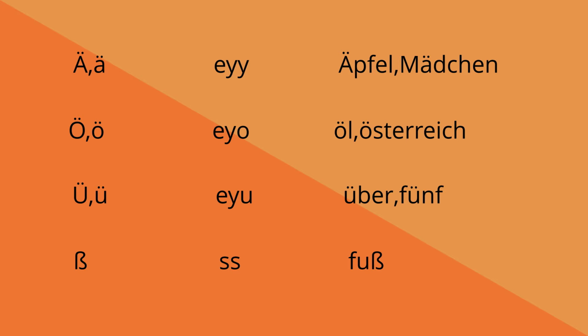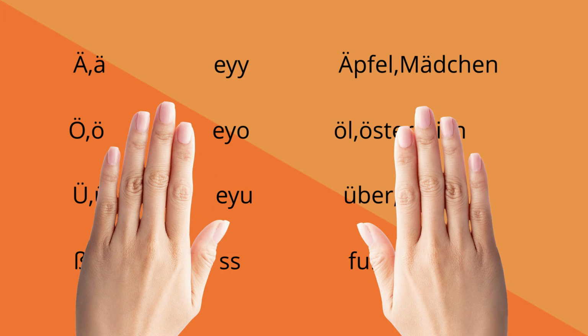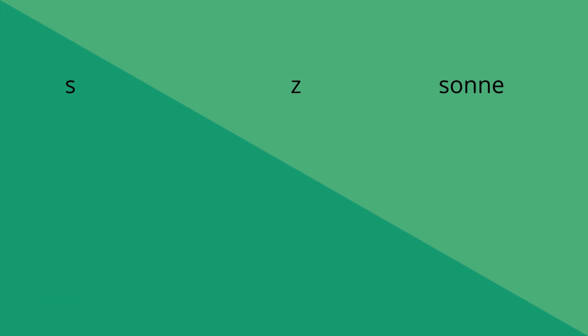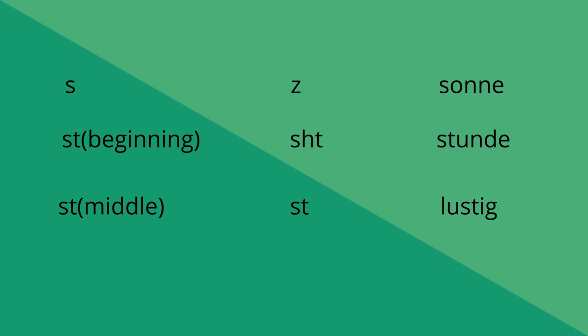Pronunciation of beta, that is ß, is like S, for example, Fuss. Pronunciation of S is like Z, for example, Zono. Pronunciation of ST, if it is in the beginning, is like St, for example, Stunde. Pronunciation of ST, if it is in the middle, is like St, for example, Lustig.